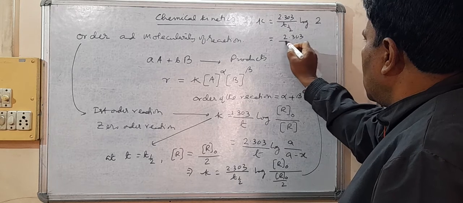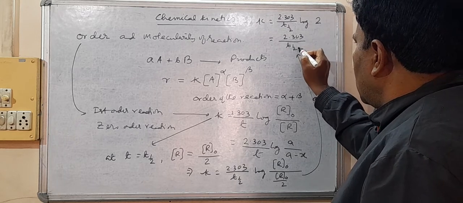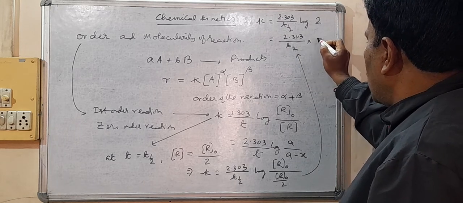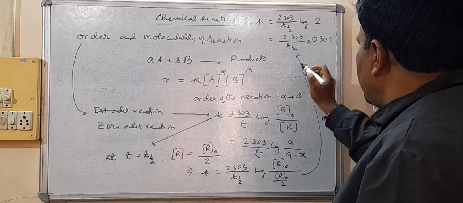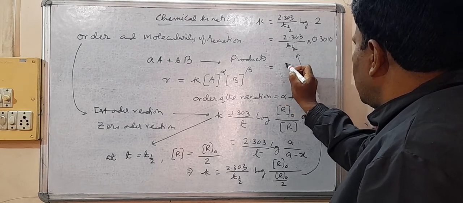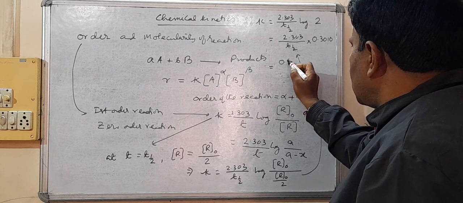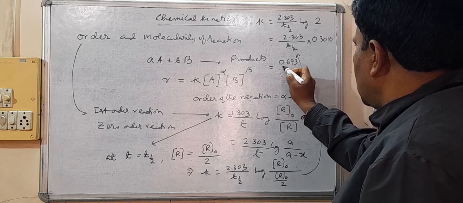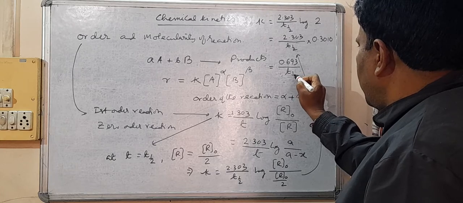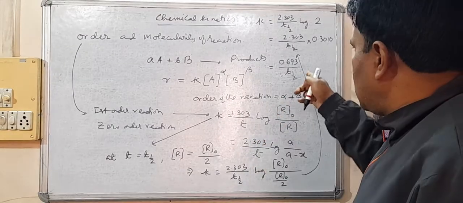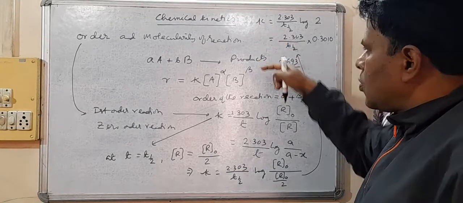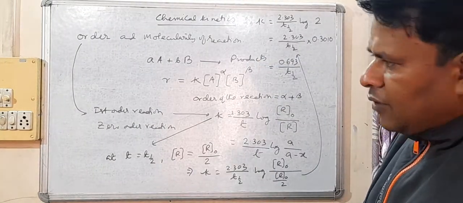K equals 2.303 by T half, and the value of log 2, you should remember, is 0.3010. So it comes to be 0.693 by T half. So in the last step, we take T half here and K here. This is the expression for the half-life period.